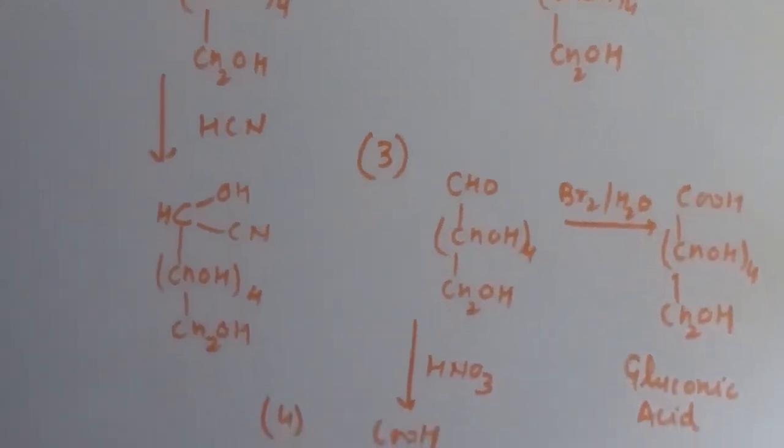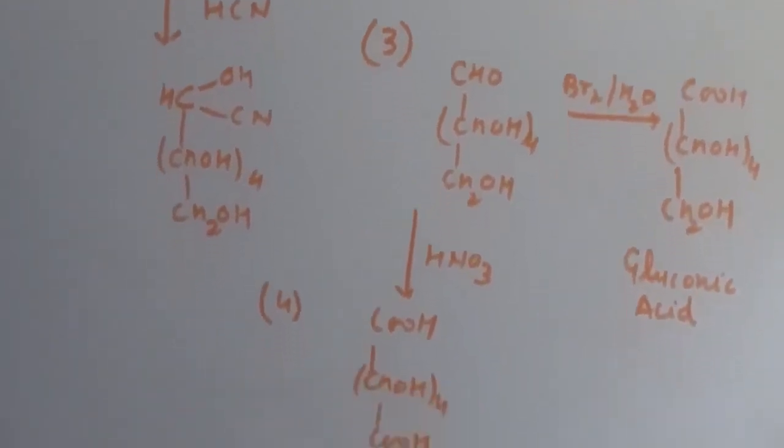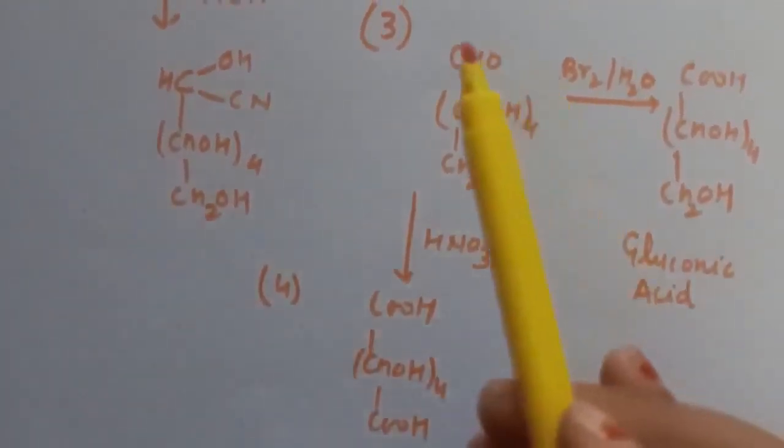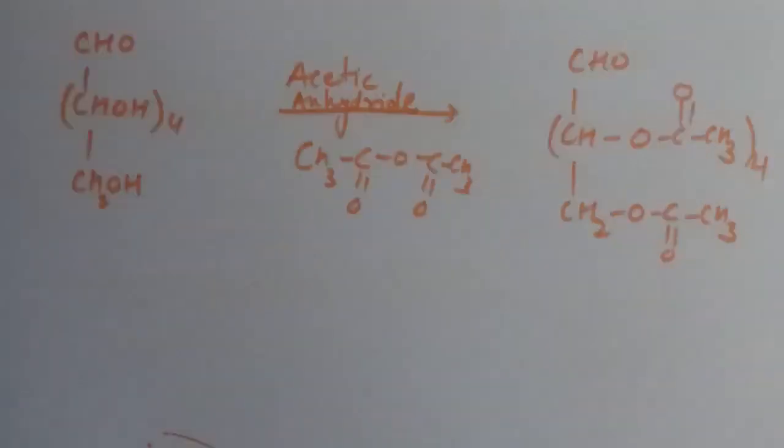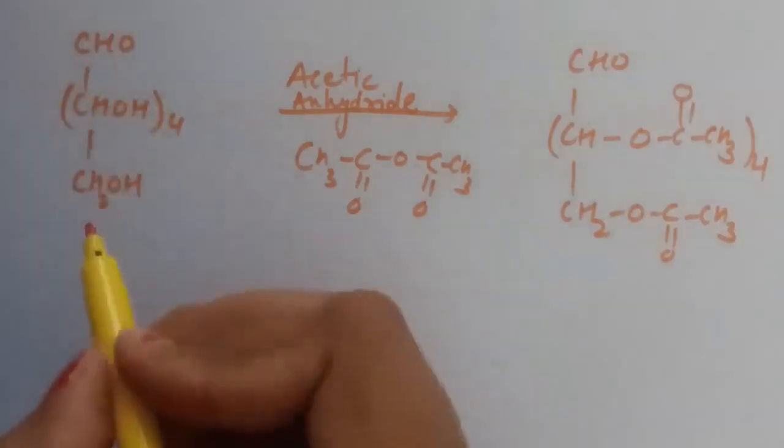But when we treat glucose with HNO3, both the CHO as well as the CH2OH groups are converted to carboxylic acid. This is a strong oxidizing agent and this indicates the presence of a primary alcohol group in glucose. Next reaction is treatment of glucose with acetic anhydride, which results in the formation of pentaacetate, confirming the presence of 5 OH groups in glucose.